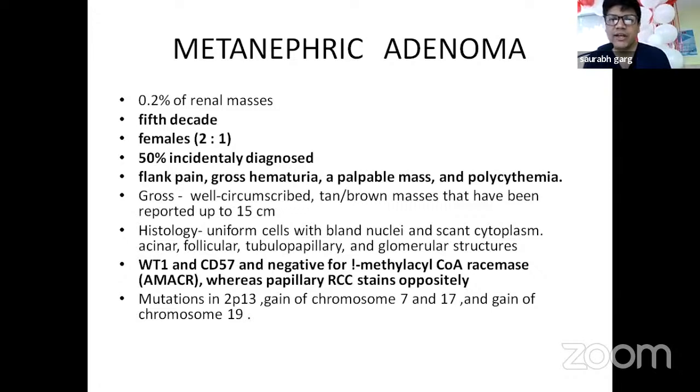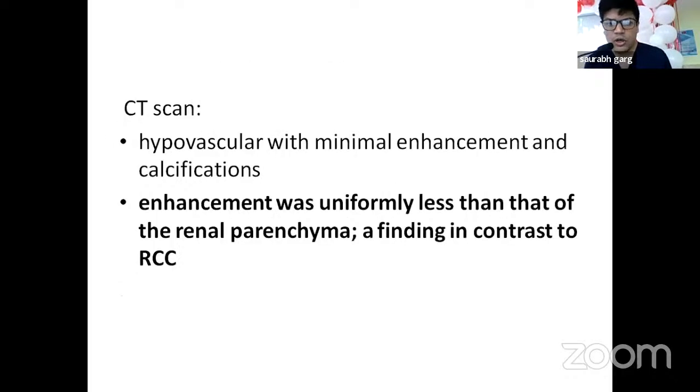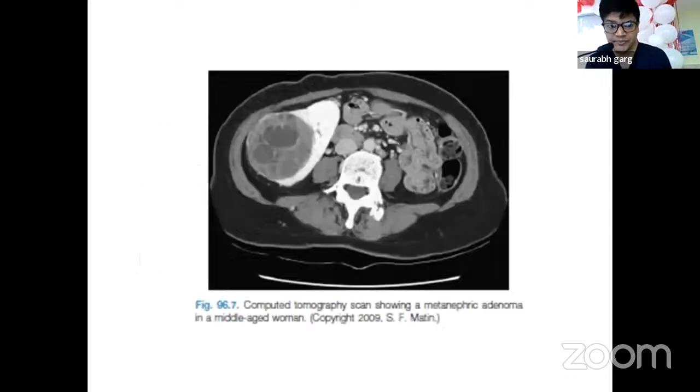Then comes metanephric adenoma. It is more commonly seen in females, in the 5th decade, associated with flank pain, gross hematuria, palpable mass, polycythemia. On gross, it appears as well circumscribed tan brown masses that can go up to even 15 centimeter. And on histology, it has scanty cytoplasm with follicular or tubular papillary structures associated with WT1 and CD57 IHC markers. On CT scan, there is enhancement which is uniformly less than that of the renal parenchyma. It is a finding in contrast to RCC.